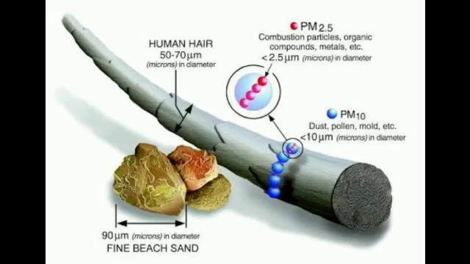These particulate matters are classified into two, that is PM 2.5 and PM 10. Particulate matter 10 means the size of those particles is less than 10 micrometers.